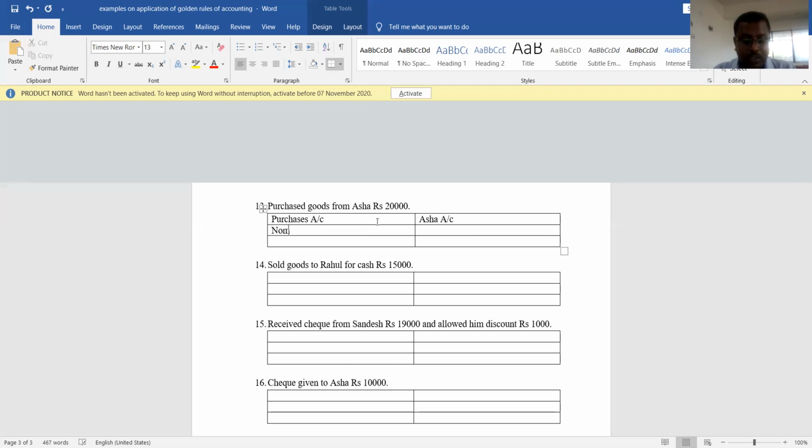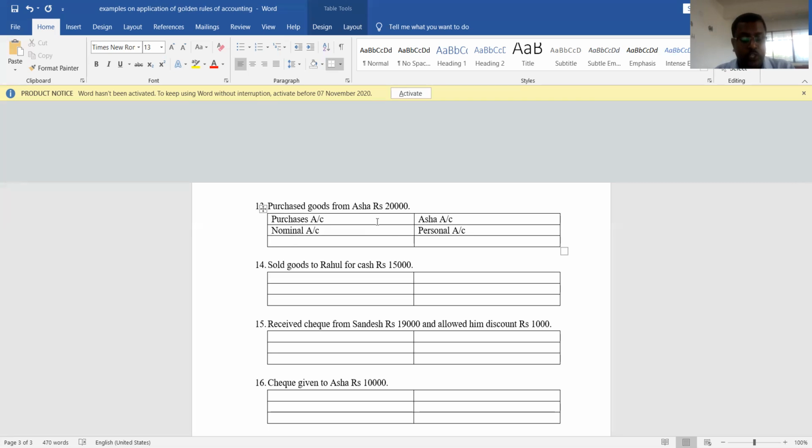Purchases are which account? Purchases are actually nominal account. Why are they nominal account? Because they are expenses to business. So Asha is which account? Asha is a personal account because she is a person.